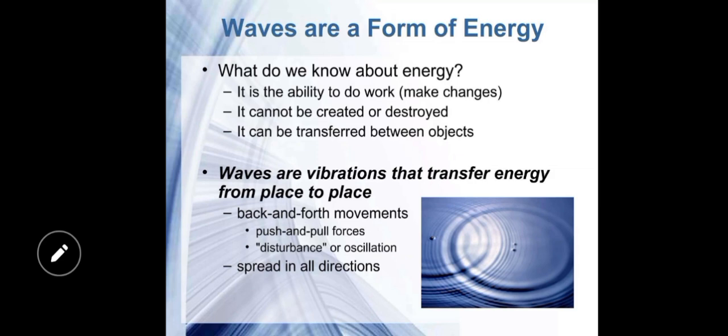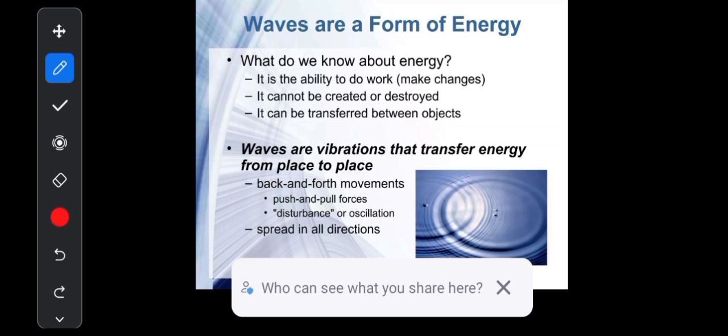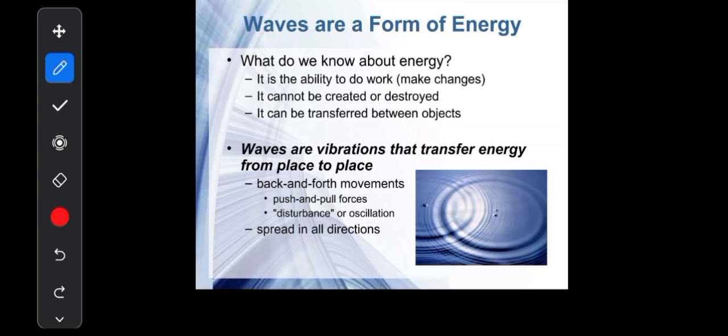Like if you throw a stone in water, you can see circles produced on the surface of the water, starting from one point and moving outward, and they transfer the energy from the center to all the parts of the liquid surface. So the disturbance caused by the wave is spread equally in all directions.